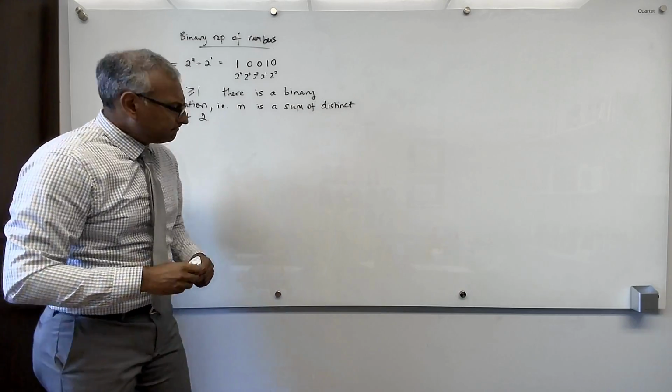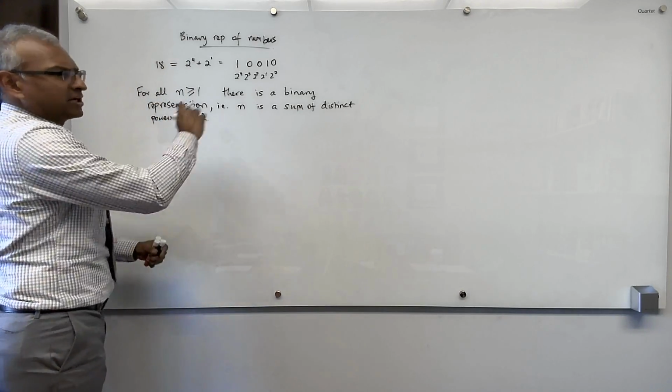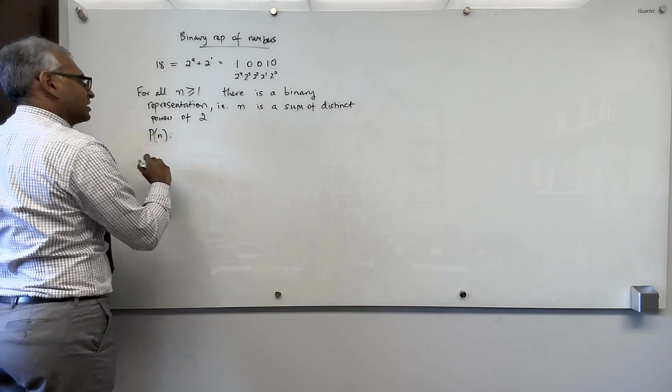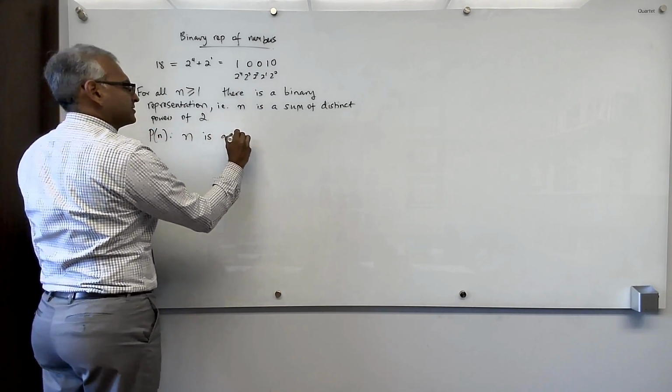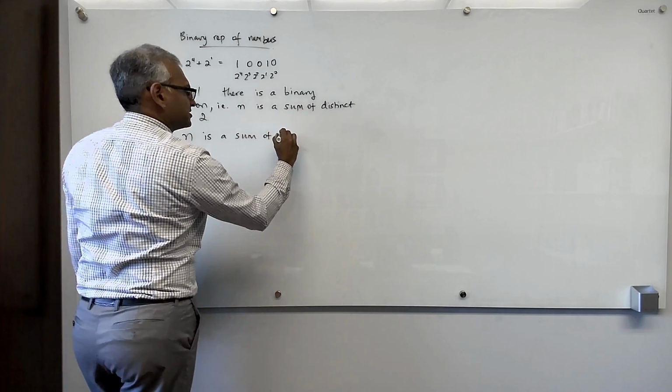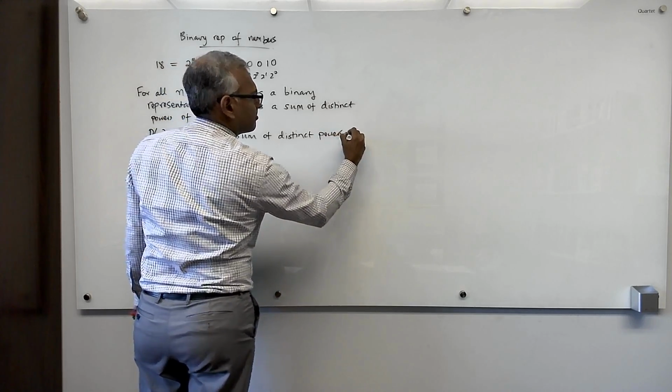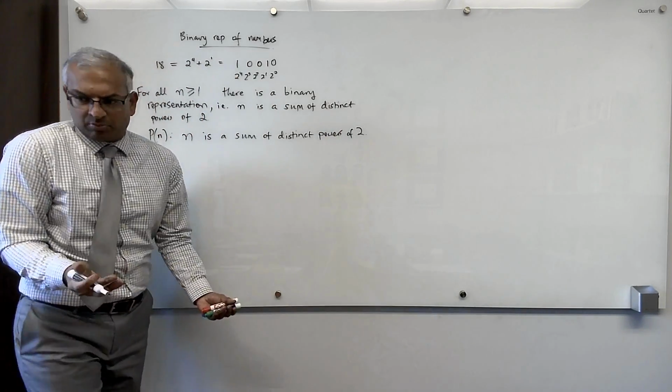Okay, now let's define a predicate that goes along with this. So P of n is the claim that n is a sum of distinct powers of 2. Okay, so that's a predicate.